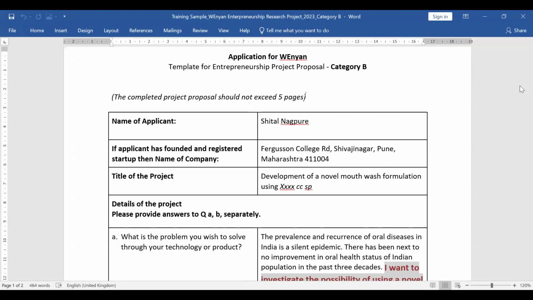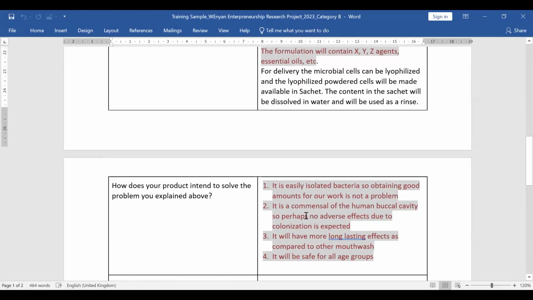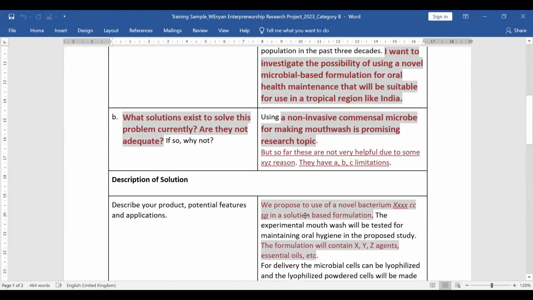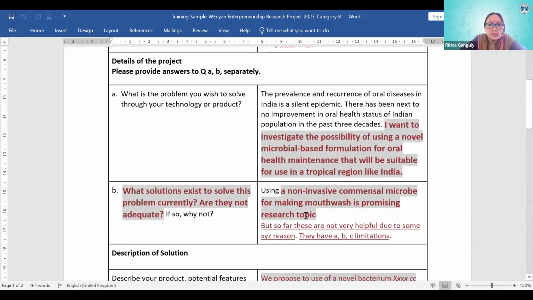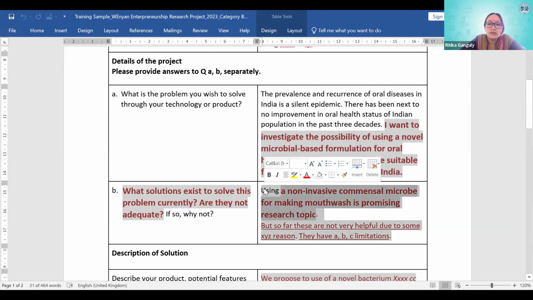That part where it's written answer to questions A and B separately. So do we need to fill it there or at the bottom of the chart? Should I write it separately? Please provide answers to question number A, B separately means A has got a box. So you answer it. Can you see this? I'm graying it. Can you see it? Yes. So you answer it over there. That means it's only for question number A. Question number B, next box. That is what I mean by separately. Okay.